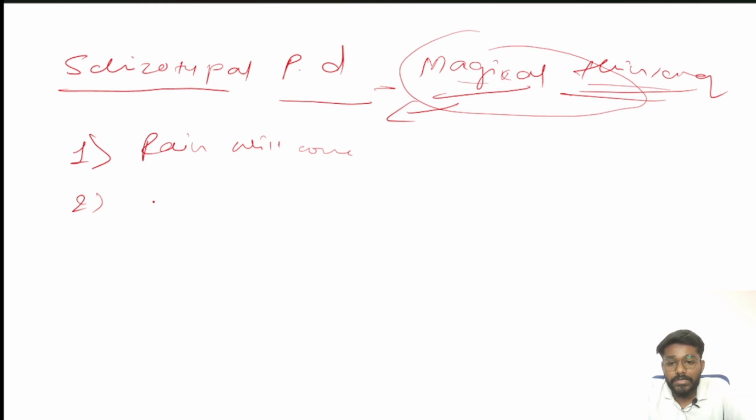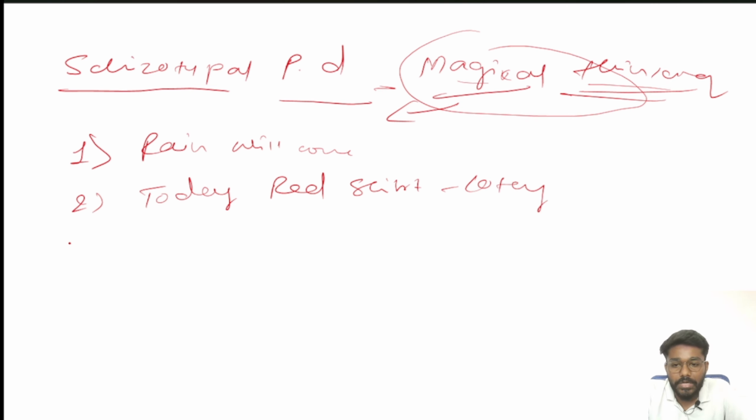And he will say, today I am wearing a red shirt, then I will win the lottery. Whenever he wears a red shirt, he says I will win a lottery. And a shopkeeper tells, if I do puja every day, there will be more customers. Before doing puja there are no customers. After doing puja more customers will come.